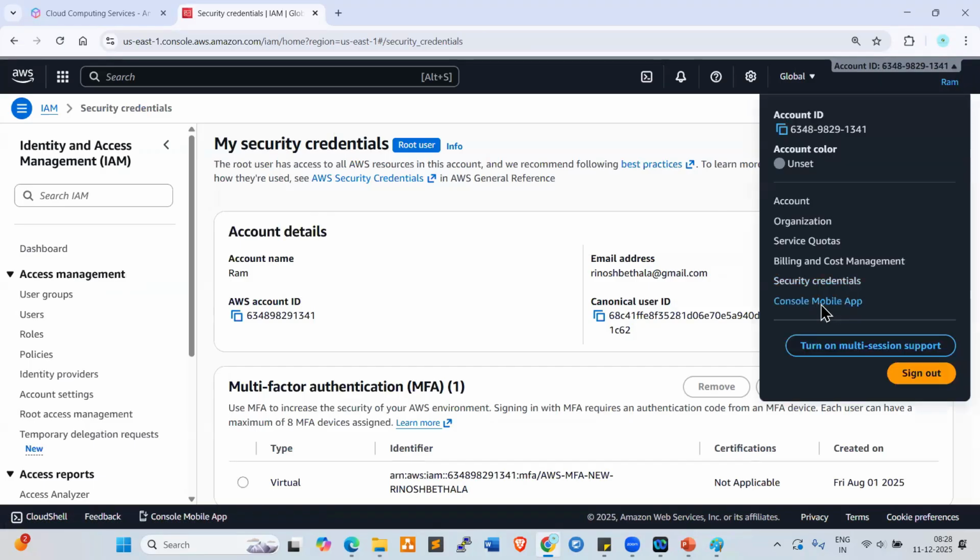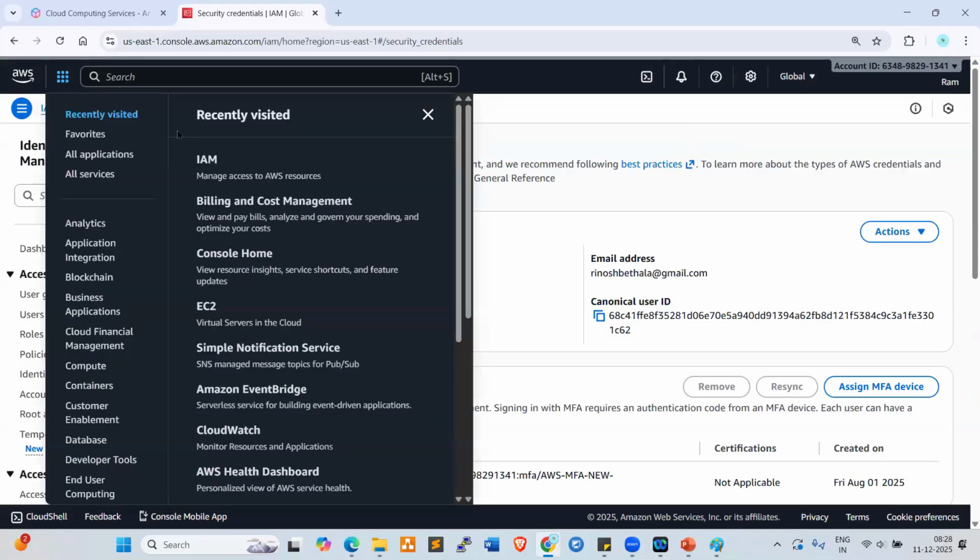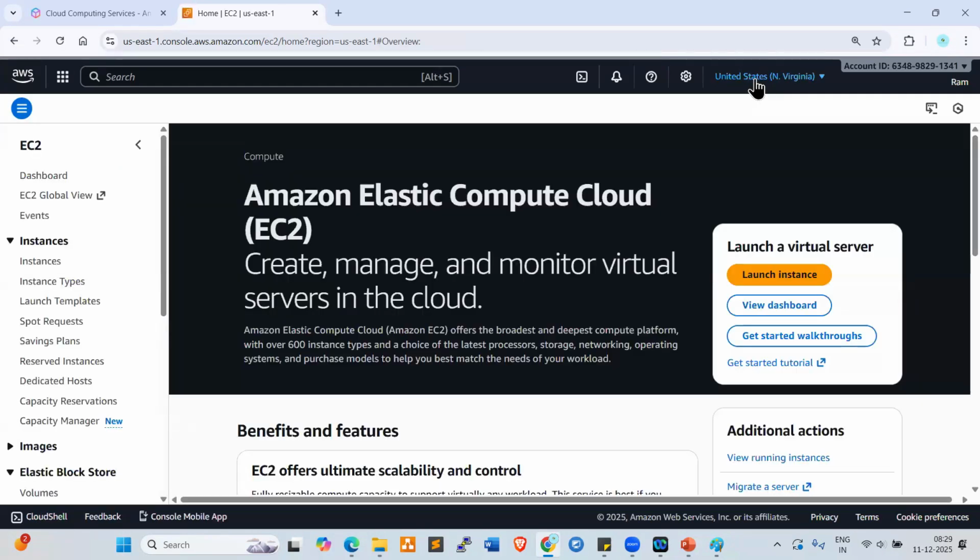Now console mobile app. So mobile app is not required basically. If you want to use it, you can use it. Okay. Yeah. Now look at here. So it is showing global, right? So now, yeah, look at here, everyone. United States, North Virginia. Here it is showing, this is the region. Region is a data center. Region is a geographical location, which is a data center, right?